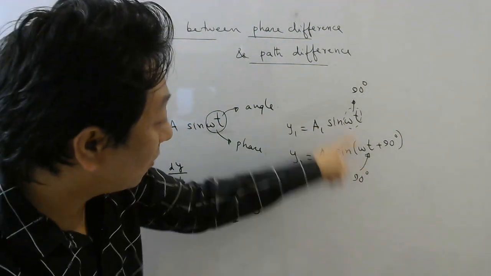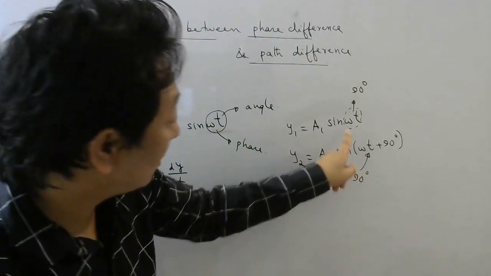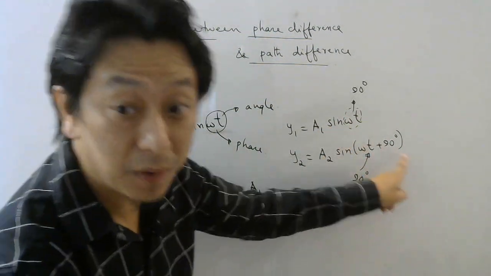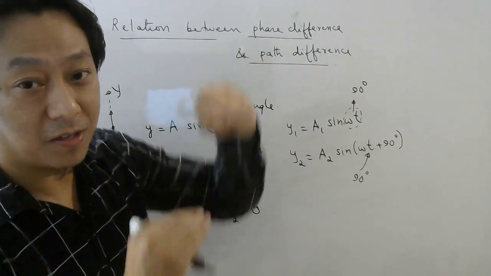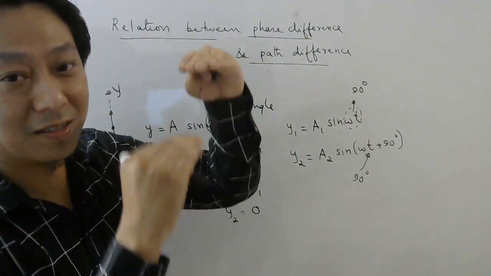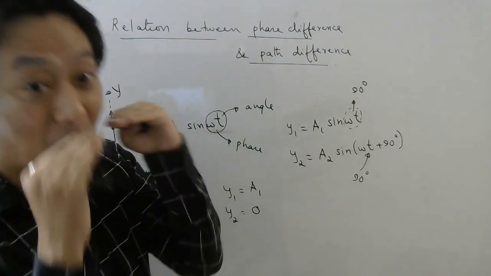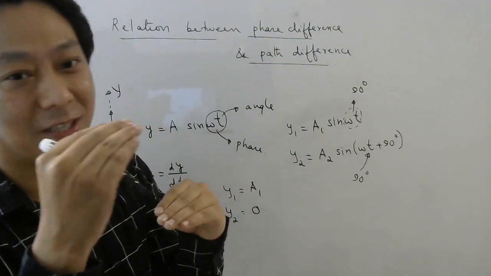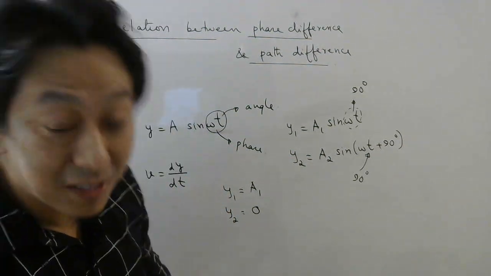So if the phase difference is 90 degrees, you can see this is omega t, this is omega t plus 90. So if the phase difference is 90 degrees, it will be something like this. Okay. So when one is 0, the other is positive maximum. So then the phase difference is 90 degrees.